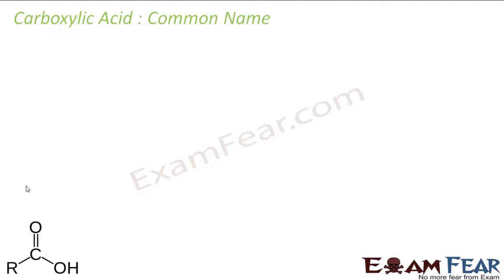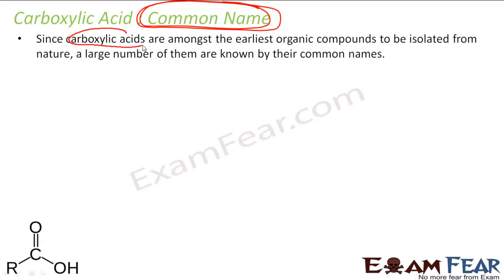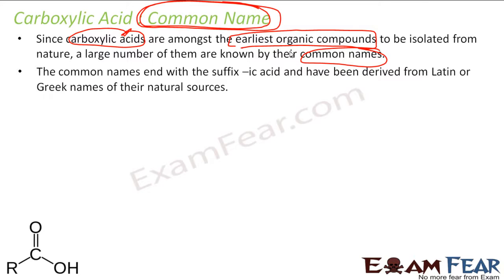So if we talk about the common names of carboxylic acids, please note I'm talking about the common name, not about the IUPAC name at this point of time. Since carboxylic acids exist a lot in nature, and they are among the earliest organic compounds known to chemists, a large number of them are called by their common names. Typically IC is the suffix used, and most of them are derived from Latin or Greek names.